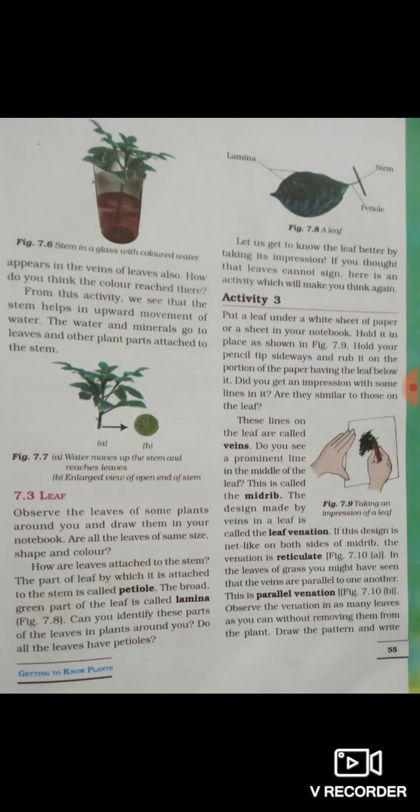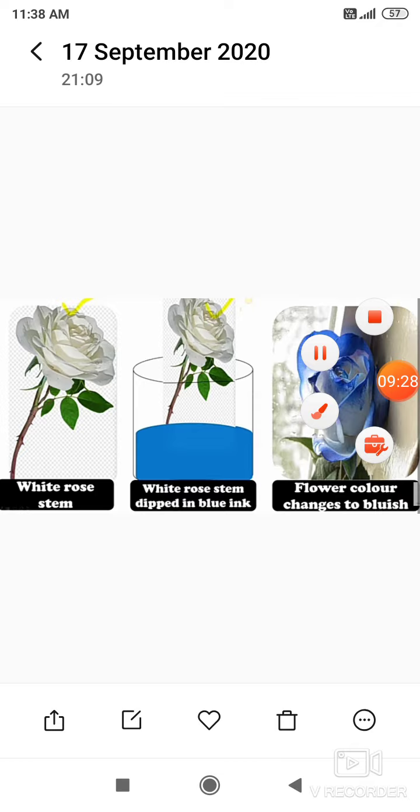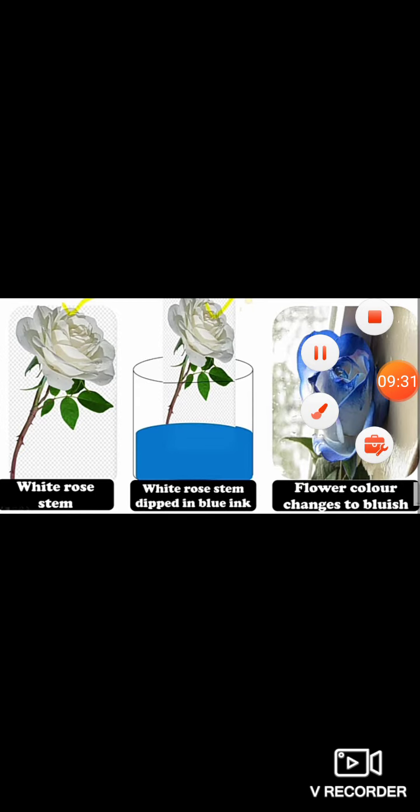You will observe the color of the flower has changed to red. How? Because the stem has transported the colored water to different parts including the flower, and that's how this flower got red color. Alright. Now here also we have a white rose stem. We dip the stem in blue ink and what we observe is that the flower color has changed into bluish. How? Because the stem has transported this water to the flower, right? So this proves the stem transports or conducts water.